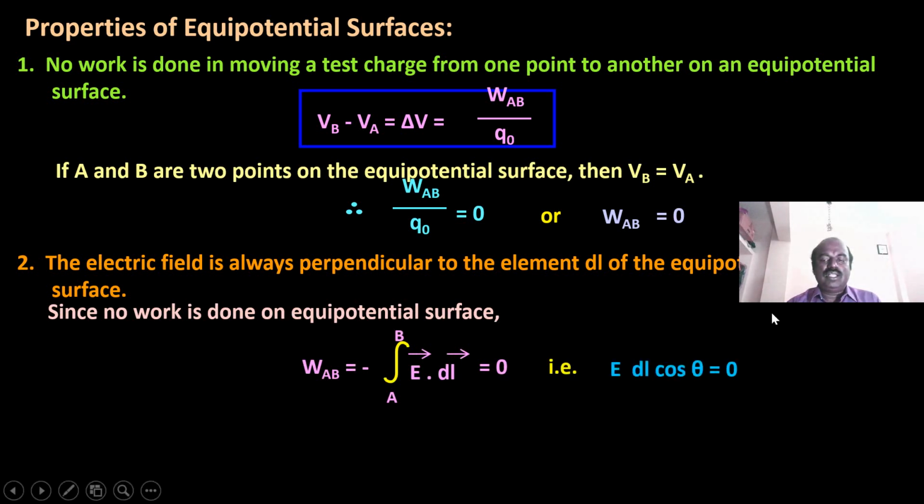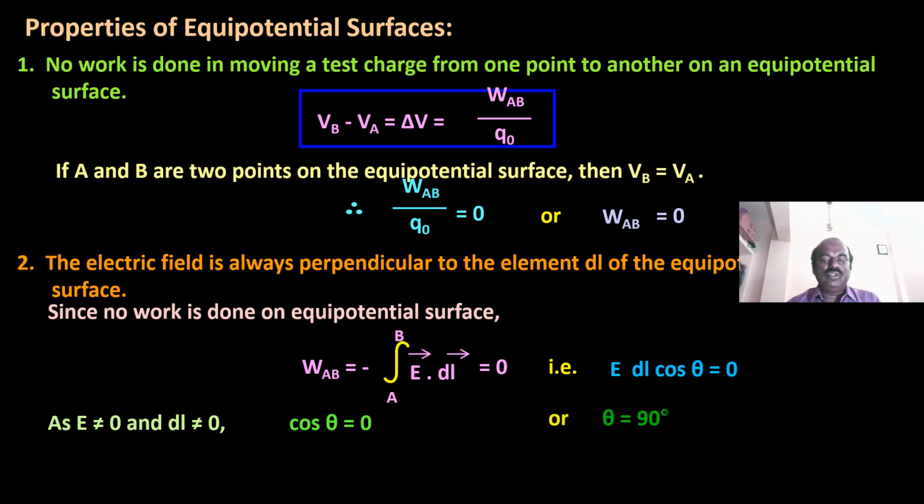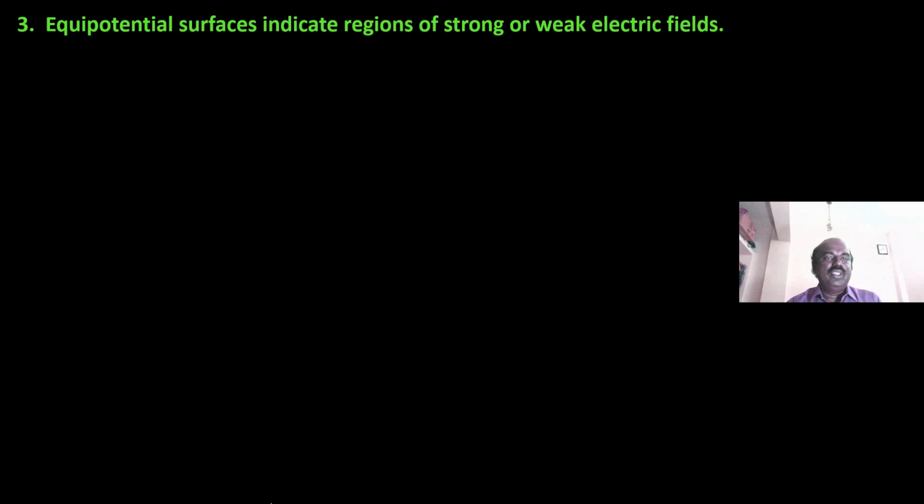Okay, no work is done on an equipotential surface, so the formula becomes E dl cos theta equal to 0. As E is not equal to 0 and dl is not equal to 0, definitely cos theta becomes 0. So no work is done on the equipotential surface, and the electric field is always perpendicular to the element dl of the equipotential surface, because cos theta is equal to 0, then theta will be 90 degrees.